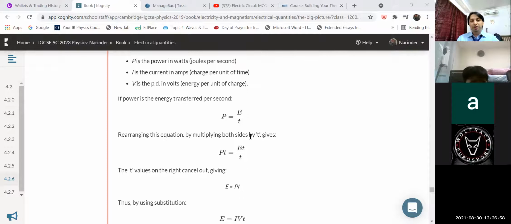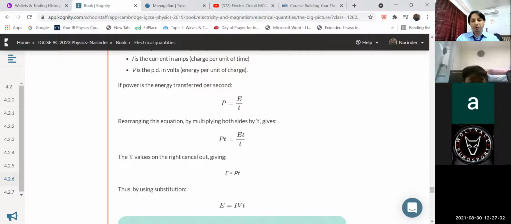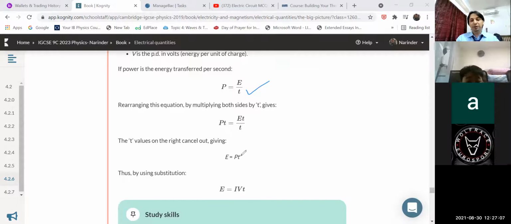P is equal to A by T, that we have already discussed this equation, children. P equal to A by T, and cross multiplied, then you can write E is equal to P multiplied by T. And finally, you have to note down this equation, children. E is equal to IVT, energy is equal to IVT.